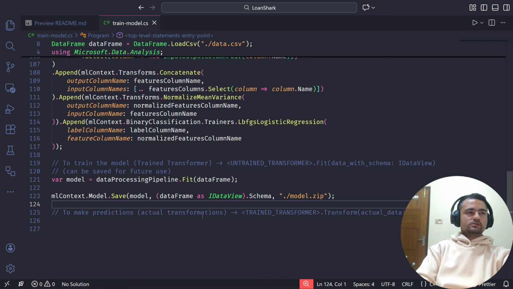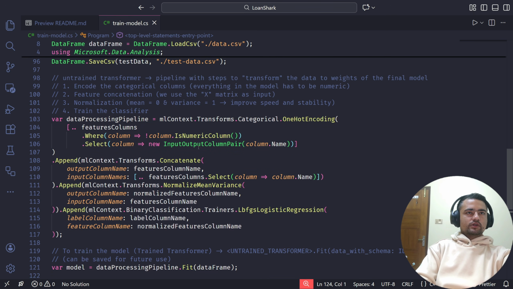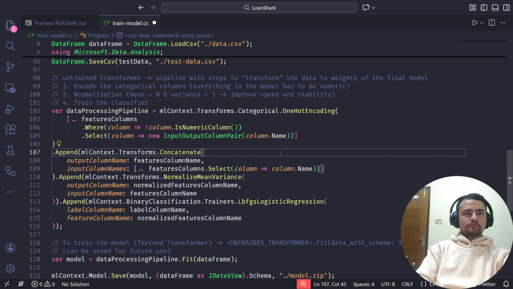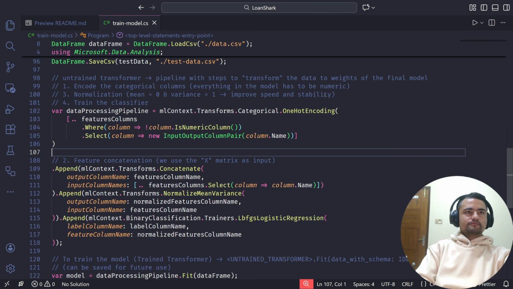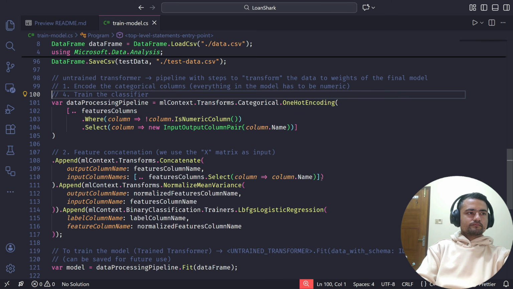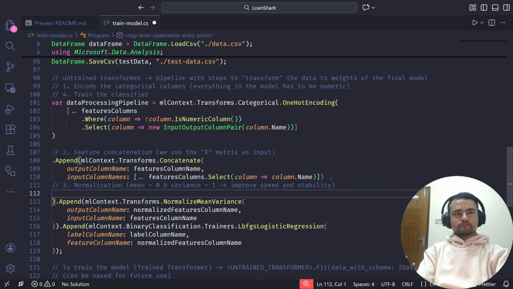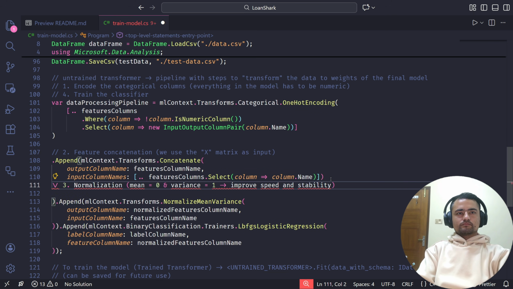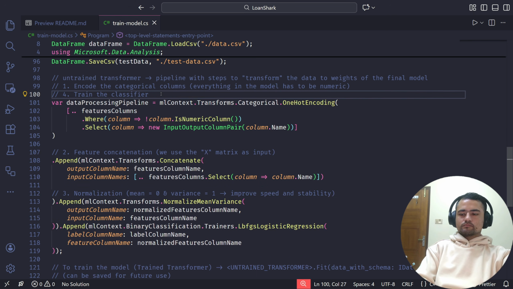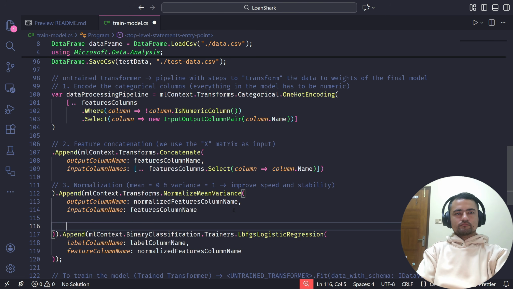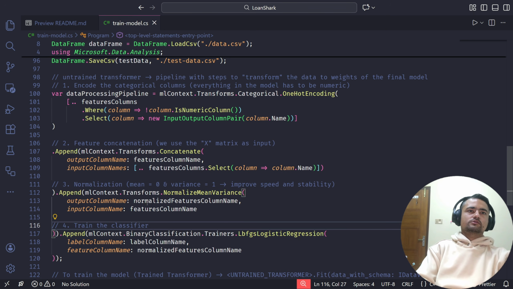What this means is for the trainer that we have used, actually I think I'll just leave these comments in the appropriate places. Okay, so this is clearer now.